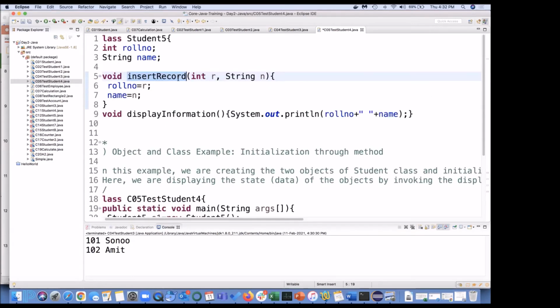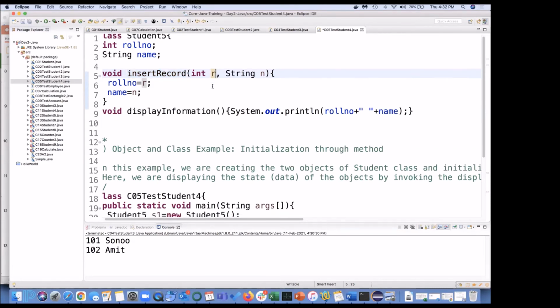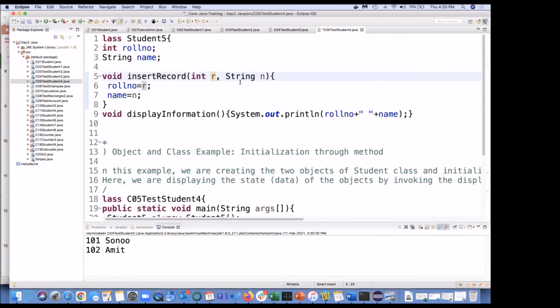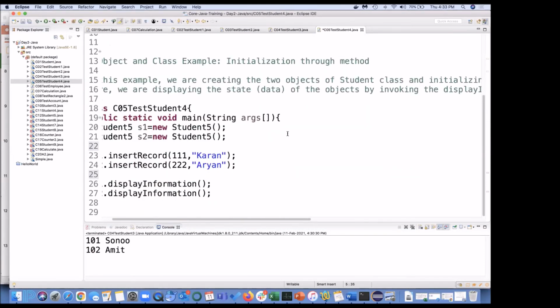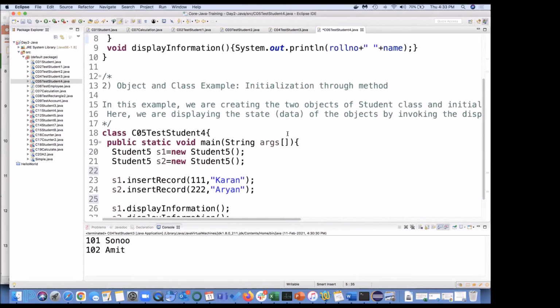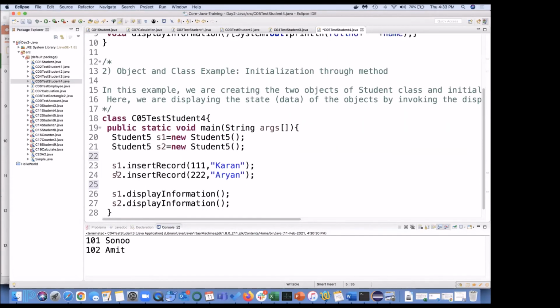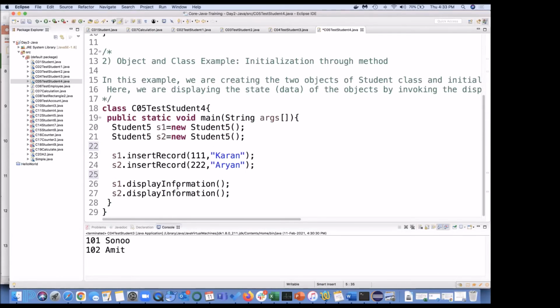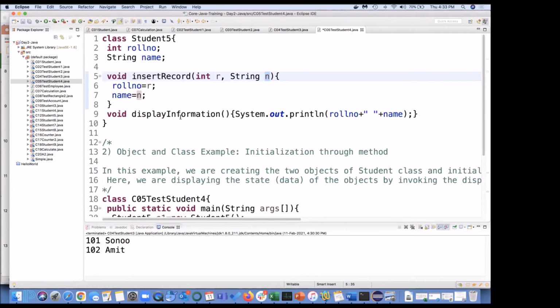And what are you inserting? Insert record, roll number is R and name is N, which means whatever roll number you pass here, 111 is going to be assigned here, and string name, what you pass here, Karan, so Karan is going to be assigned here. And then in a similar fashion, S2 dot insert record. And when I'm going to call this S1 dot display information, it will go here to void display information, System.out.println roll number plus name, and it is going to print.